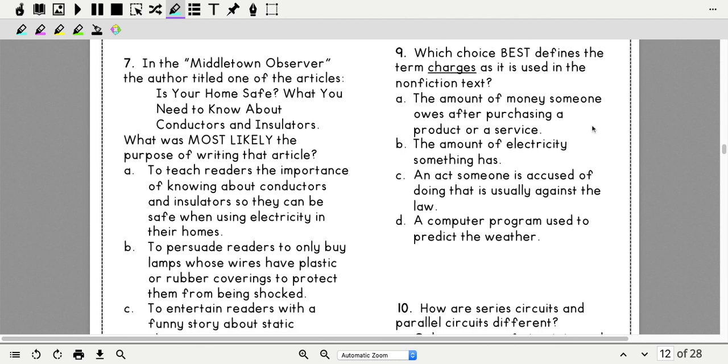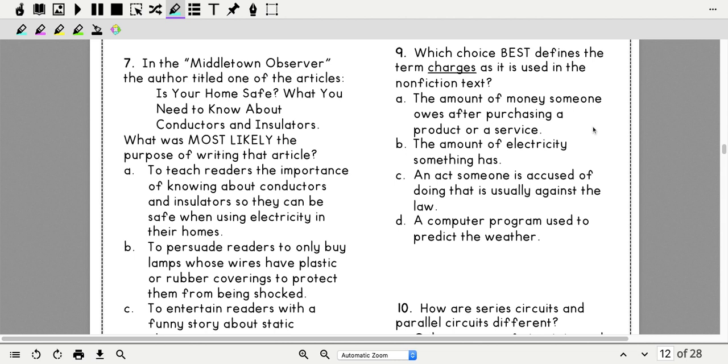Which choice best defines the term charges as it is used in the nonfiction text? So these are both nonfiction texts, but on this one, you need to look at Excellent Electricity, okay? And make sure to check out that glossary at the bottom, see if you can figure this out. A, the amount of money someone owes after purchasing a product or service.